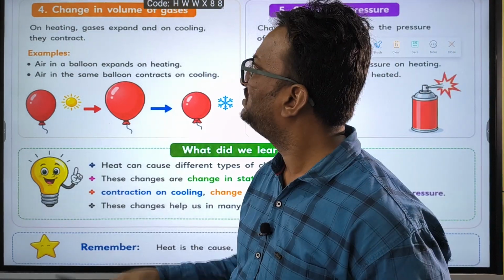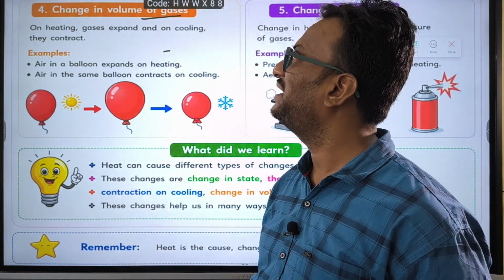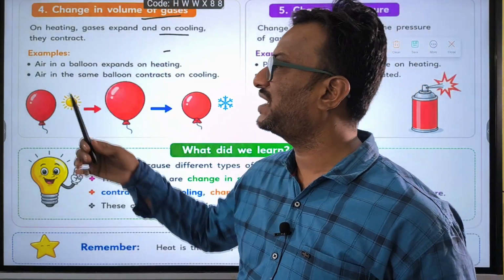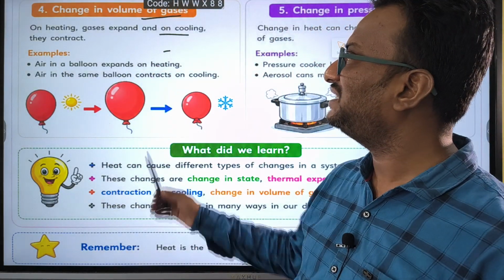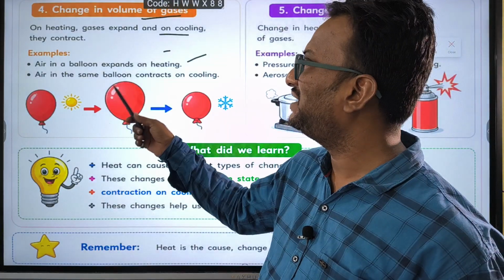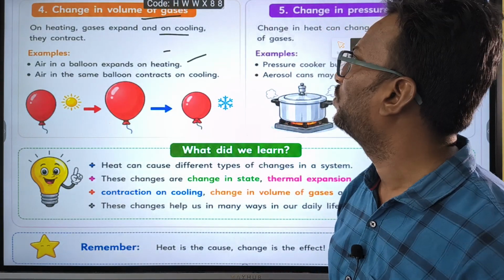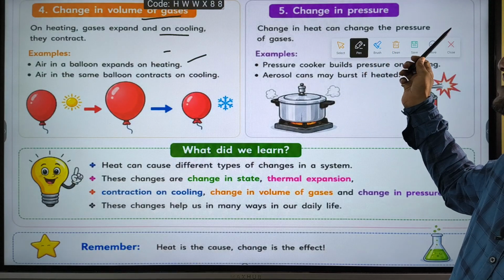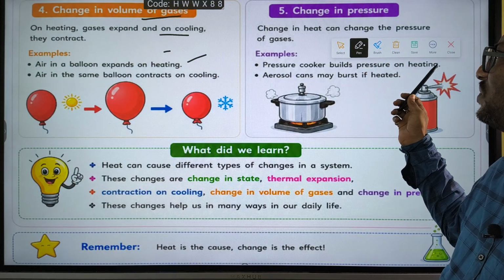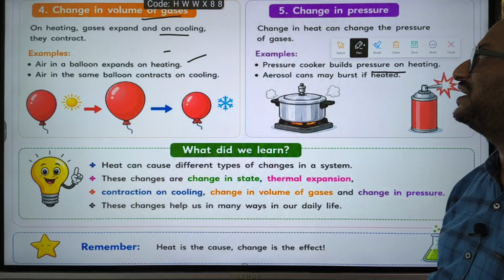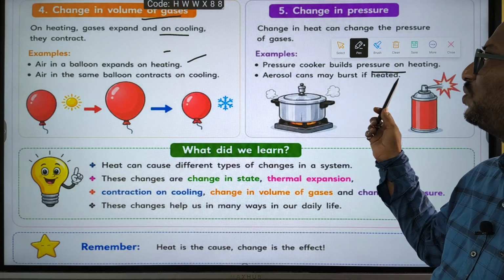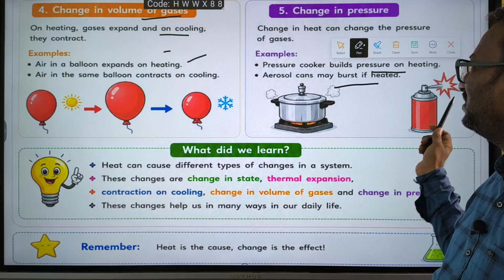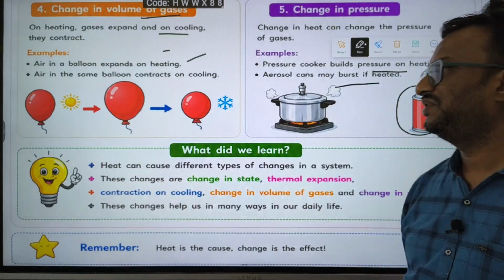Next one, change in volume of the gas. On heating, gas expands, on cooling, it contracts. Air in the balloon expands on heating, air in the same balloon contracts on cooling. Change in pressure. Change in heat can change the pressure. Pressure cooker builds pressure on heat. Aerosol cans may burst if heated.